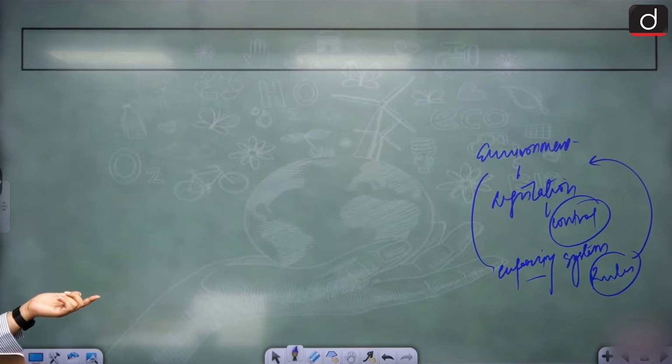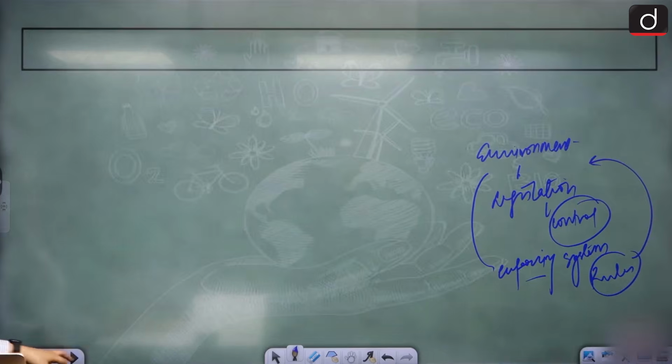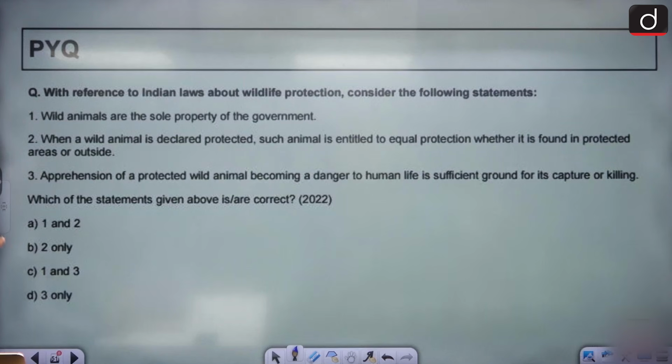All right. Now, one more thing that we need to do is solve a question based on this. Then we'll see our next structure. With reference to Indian laws about wildlife protection, consider the following statements. Number one, wild animals are the sole property of the government. Second, when a wild animal is declared protected, such animal is entitled to equal protection whether it is found in protected areas or outside.